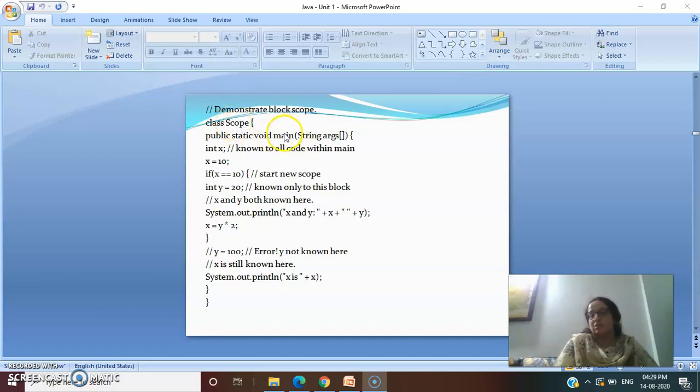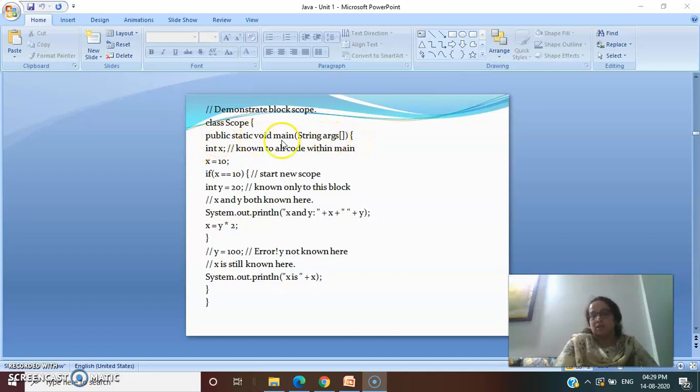Void means that this method main is not returning any value. Main is the name of the function that you have been using in C, C++. Now String args. Args is basically an array, you can say a command line argument, which will store all the strings that you pass. Whatever strings you pass will be stored in this array args only.